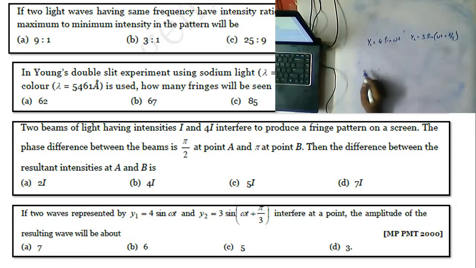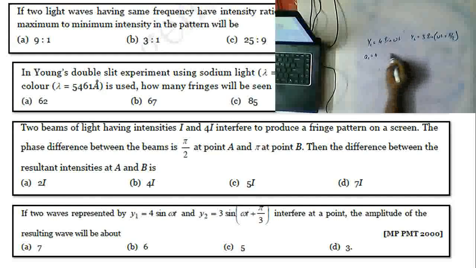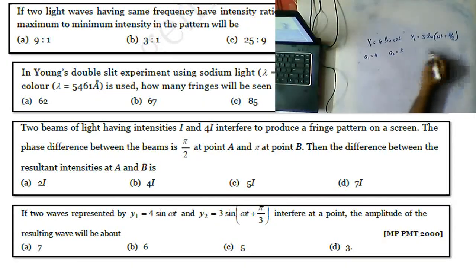If you clearly observe, I can write A1 is equal to 4, A2 is equal to 3, and here phi is equal to pi by 3.